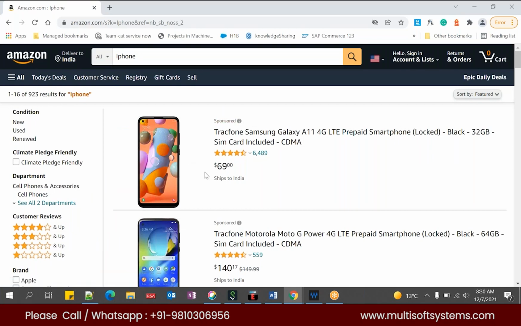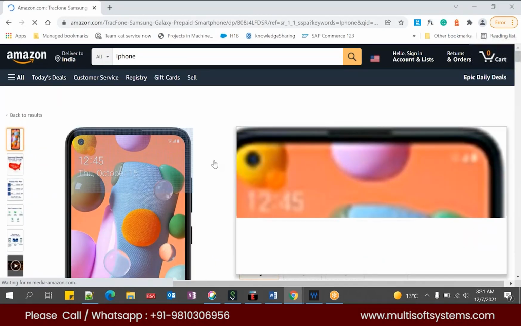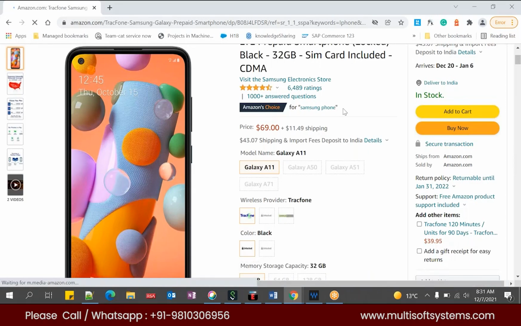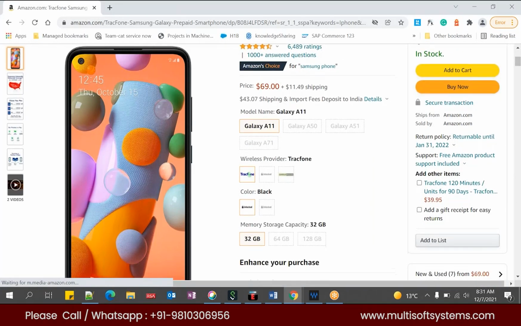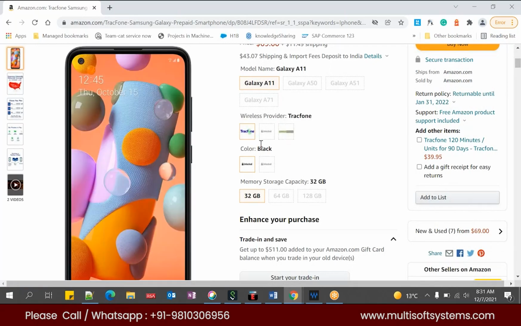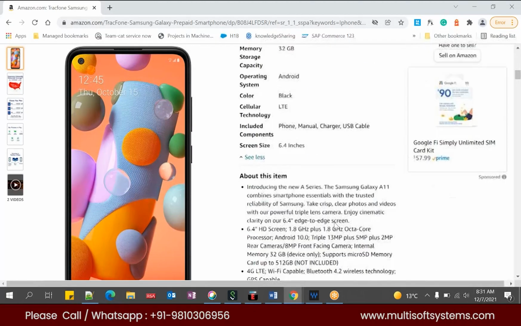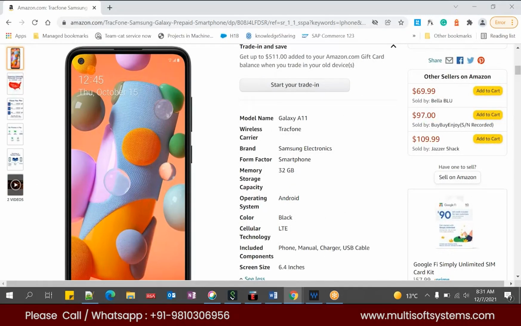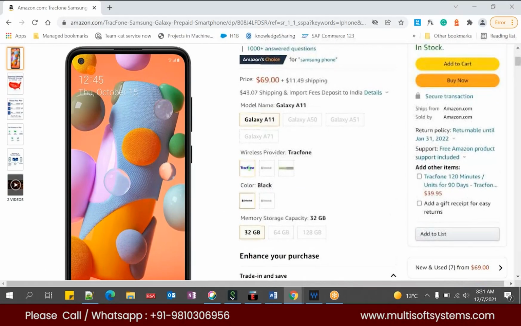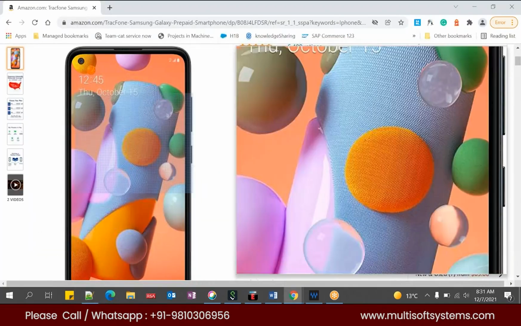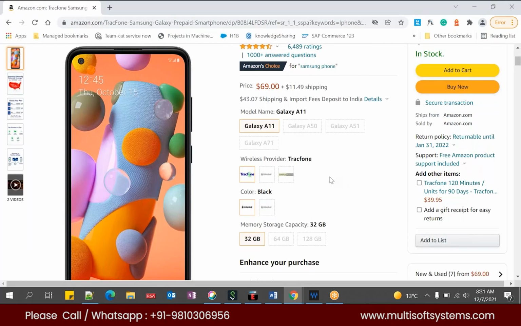Now I have got all this information. I wanted to purchase this product. Okay, I have opened this product, and I go through all the description of the product, like yeah, it has 32 GB, and the price is this much, and the shipping cost is this much, and wireless is provided, and the color is this one, and memory is this one, so this is all about the product details. If you see, whenever you click any product, you are able to see the detailed information of the product, correct? That is the reason we call it a product details page. So the product details page is one product's information which will be available for that particular product.